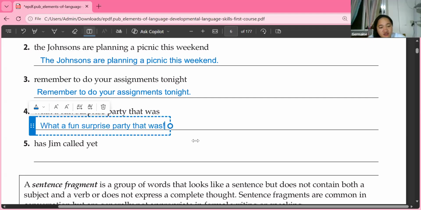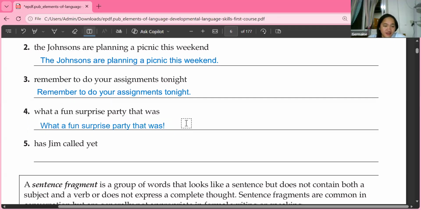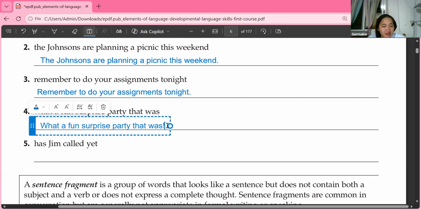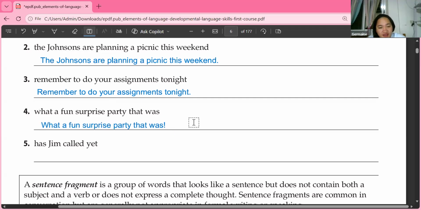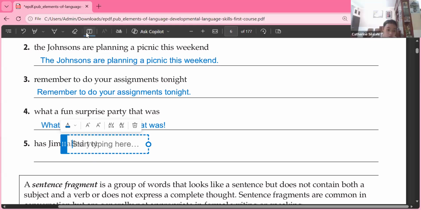Okay, an exclamation mark because sentence number 4 is not a telling sentence. It is not also asking you. It's not an asking sentence, but it expresses that the party was fun. So we say, what a fun surprise party that was. So that is correct. Capital W and an exclamation point. Very good. Thank you, Catherine. You're welcome, teacher.